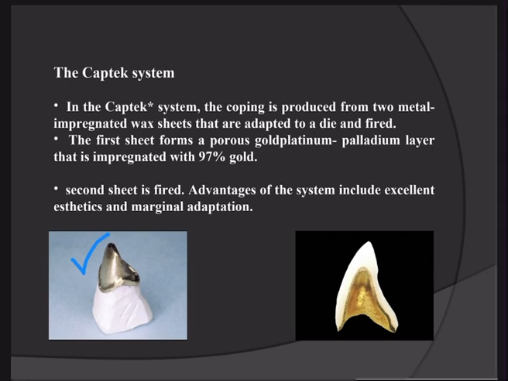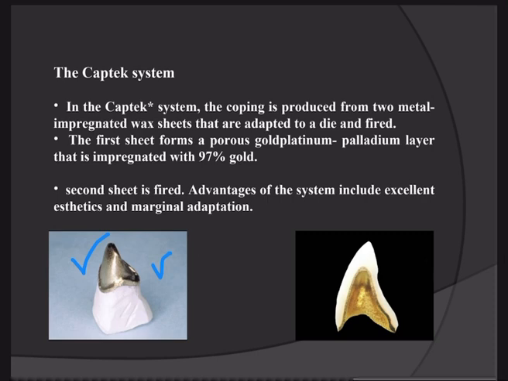So the first sheet forms a porous platinum, gold, platinum, palladium layer that is impregnated with 97% gold. Then over that, we will apply the second metal impregnated sheet. So the advantage of this system includes excellent aesthetics and marginal adaptation.